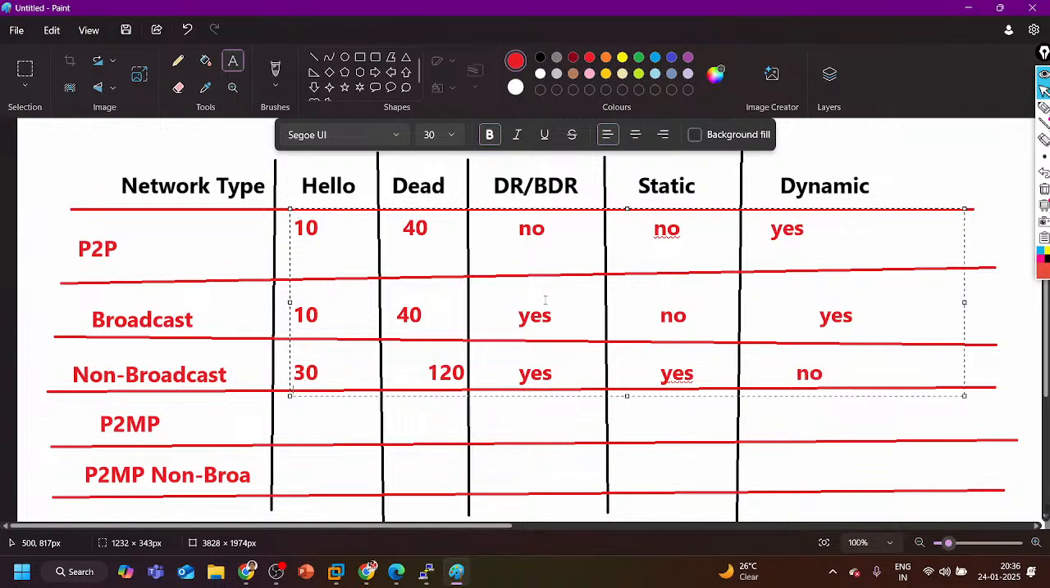Then in point to multipoint again, hello time 30 seconds, 120 seconds. DR BDR? No. Static neighborship? No. Dynamic neighborship? Yes.